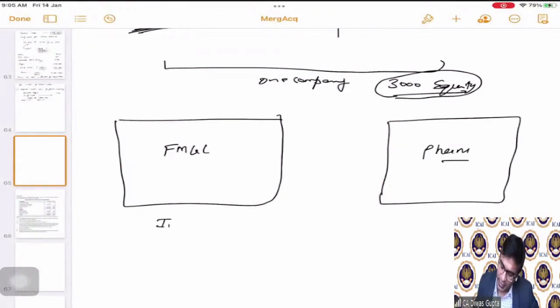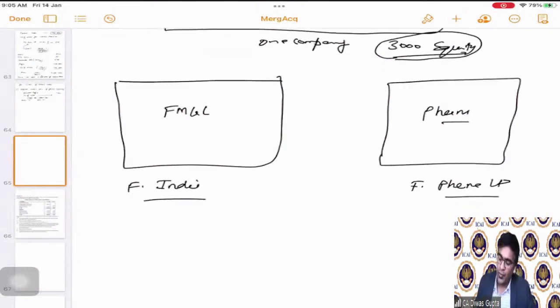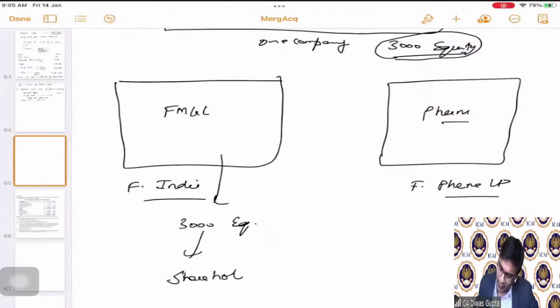Let's say Fortune India Limited and Fortune Pharma Limited, correct? Now, FMCG still has 3,000 equity shares only, and this is held by shareholders, correct? 3,000 equity shares issued by the company and held by the shareholders.